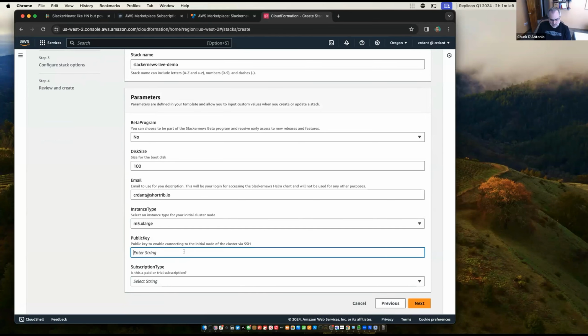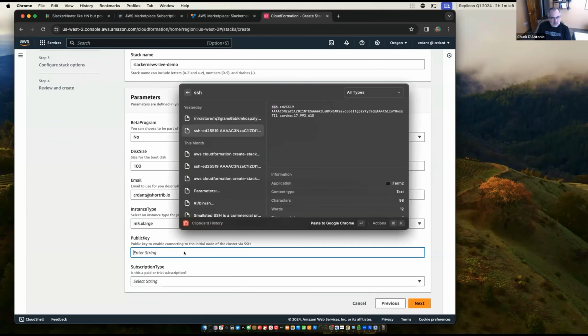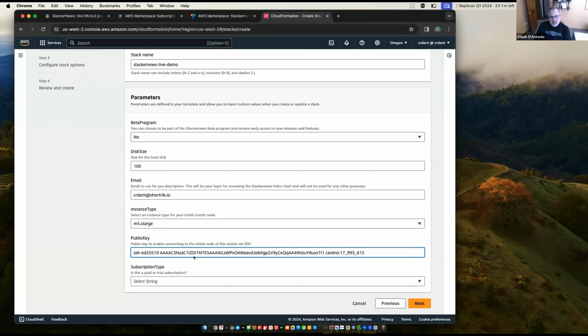We need a private key, excuse me, a public key. I'm getting mixed messages about whether you can directly prompt for this or you need like the name of an Amazon key or something. I'll find that out as I go through the approval process, but we want to be able to get in there to sort of run the shell and do sort of troubleshooting. And then is this paid? Is this trial? Again, the marketplace can handle that piece for you. But we want to get that here.